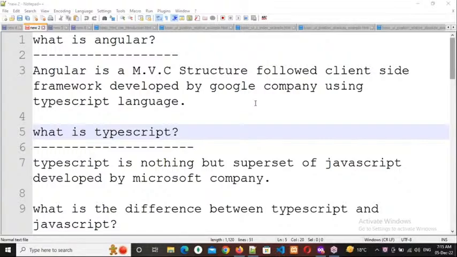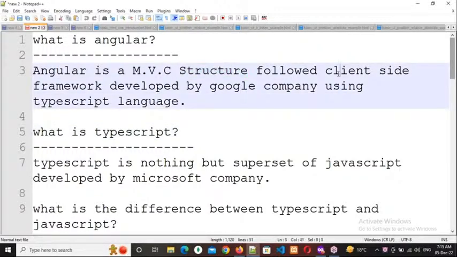I will explain about MVC structure a little bit later. Now coming to this client-side framework.